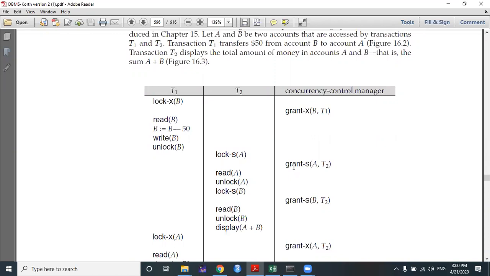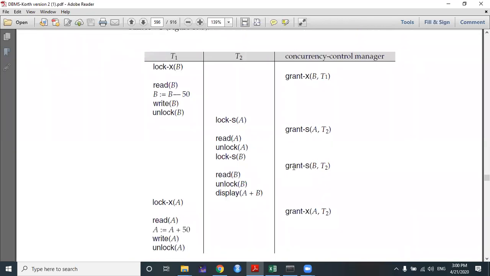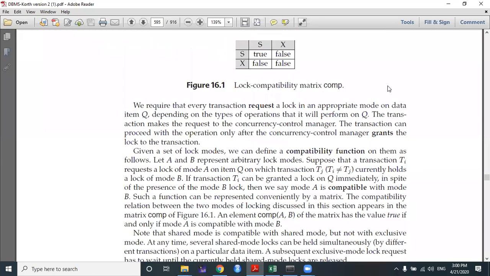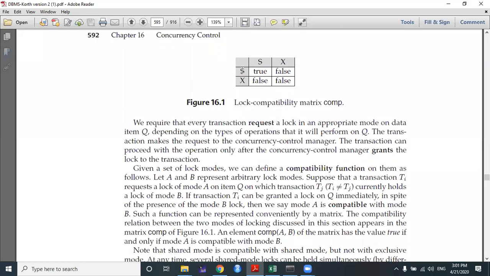Which place? If you check, I'm repeating this again. Please check the compatibility matrix which I already showed. This is the case where shared is possible, true. If any transaction holds an exclusive lock on a particular item, then no other lock will work. For all the other cases, that's why false has been written. Only if a transaction holds a shared lock on the data item will another transaction be allowed to hold a shared lock on that particular data item.